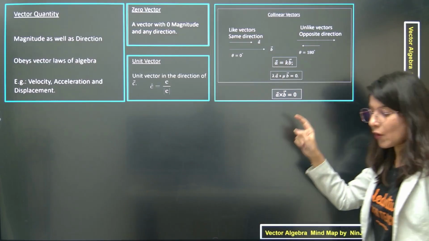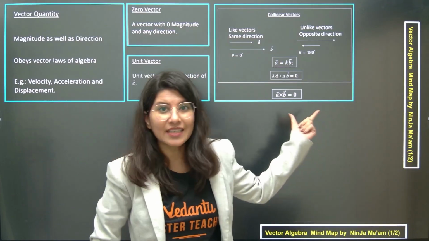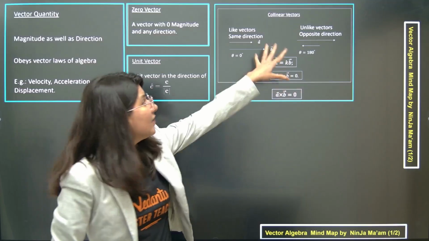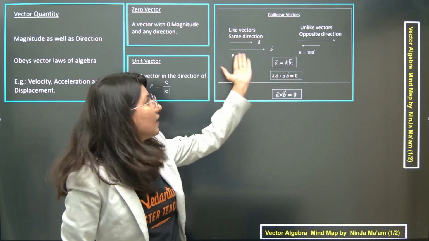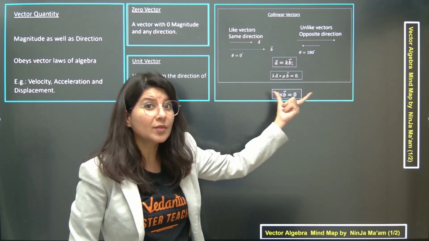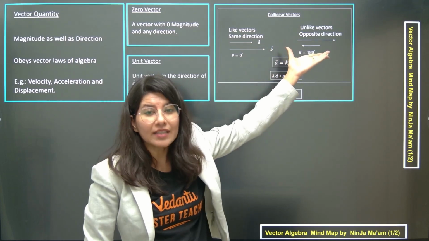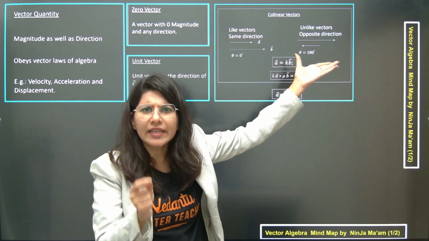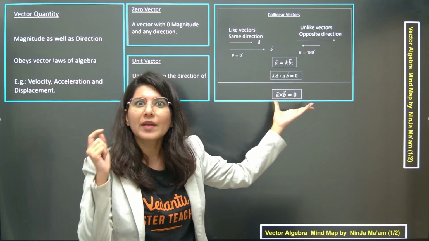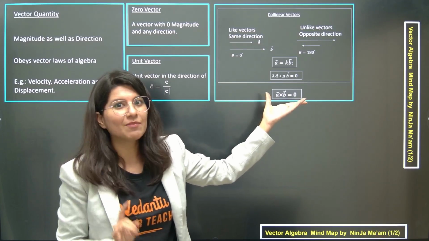Also, although we have not studied cross product, whenever two vectors are collinear, either like or unlike, the cross product between them will be 0, because the moment the angle between any two vectors becomes 0 degree or 180 degree, the cross product becomes a big fat 0. Please keep that in mind.